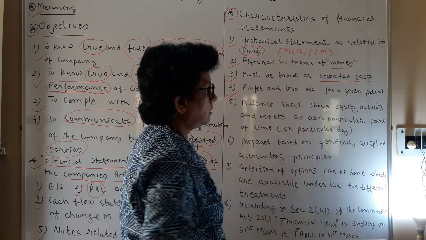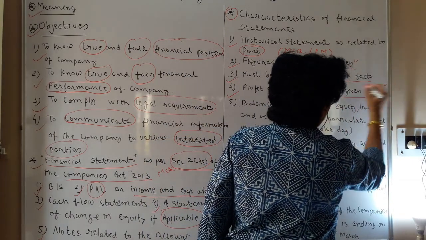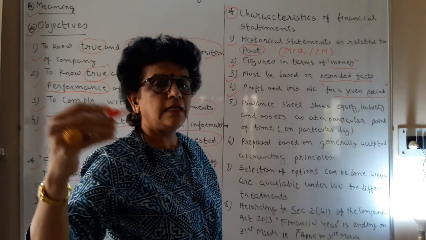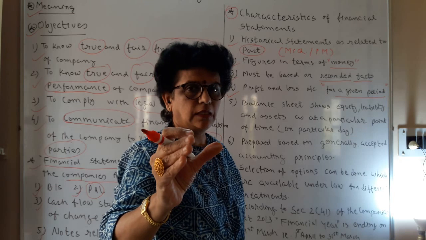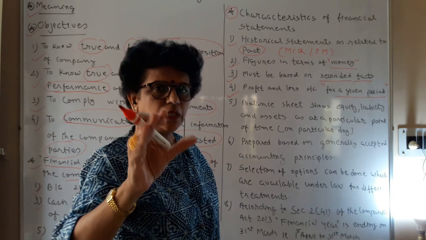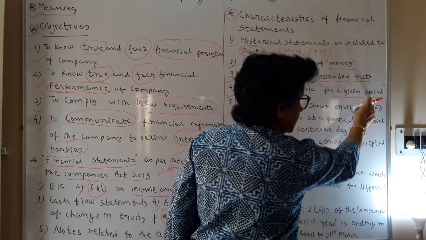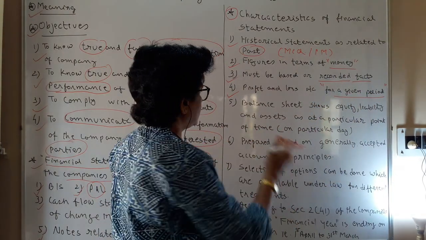The profit and loss account is for the given period. What we used to write? Profit and loss account for the year ending on. It means for the 12-month duration. All the data we are talking about. So it is always for the given period at the end of the particular financial year.